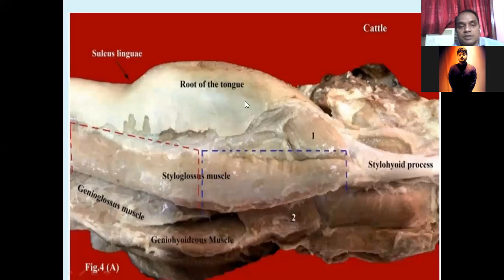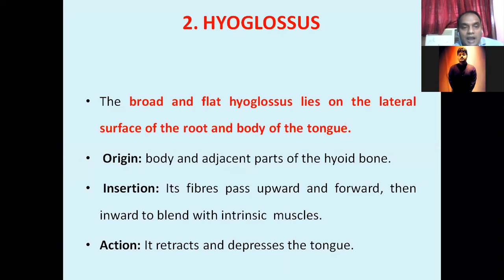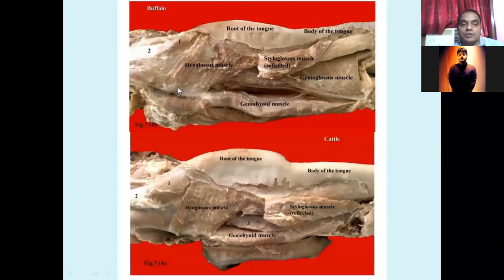This is the styloglossus muscle. Here you see the dorsal part of the tongue, which is made up of the intrinsic muscles. Here are the three extrinsic muscles: styloglossus, genioglossus and hyoglossus. So styloglossus arises from the stylohyoid and goes onto the tip of the tongue. Another is the hyoglossus. It is a broad, flat muscle situated on the lateral side. You see this one, this is the hyoglossus muscle. It arises from the lateral part of the root of the tongue, and is inserted into the root and the body of the tongue.